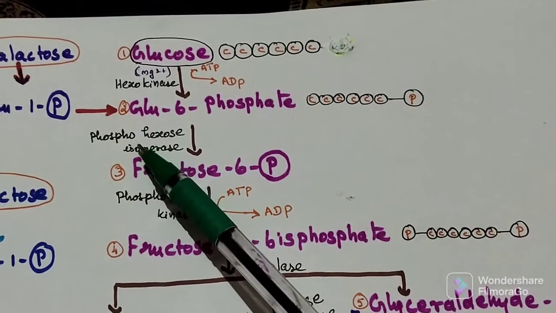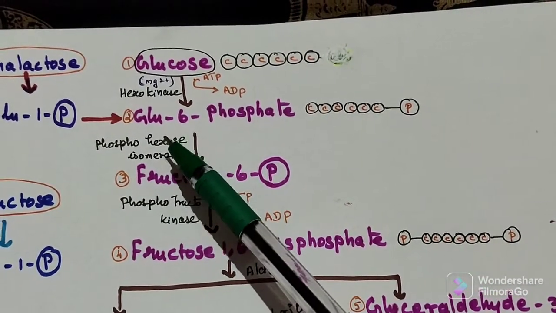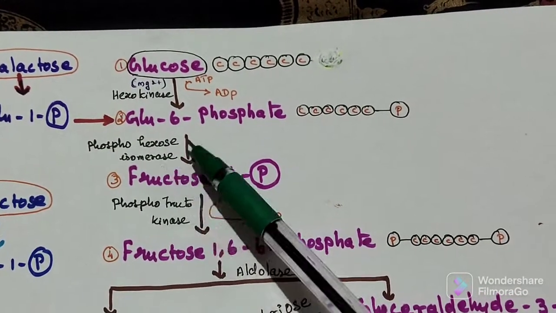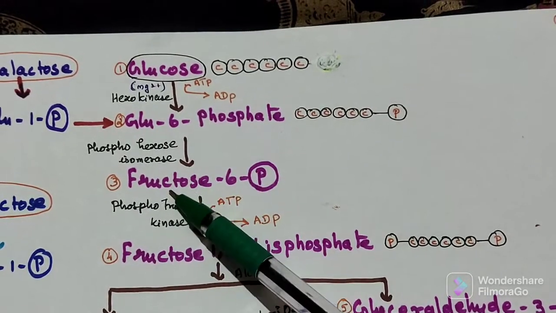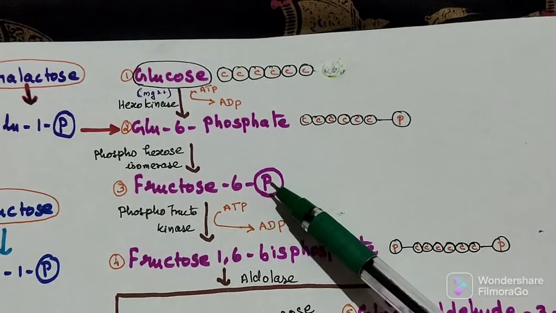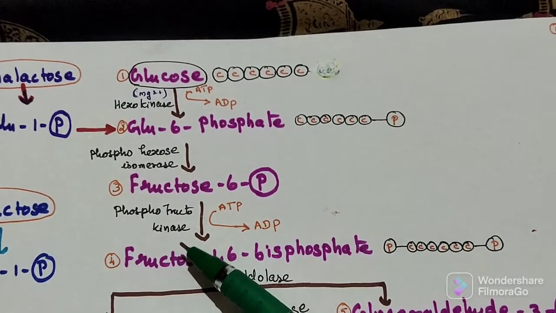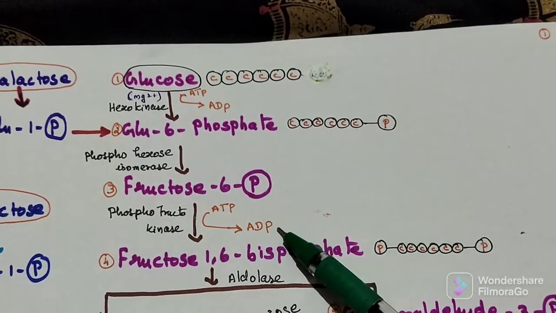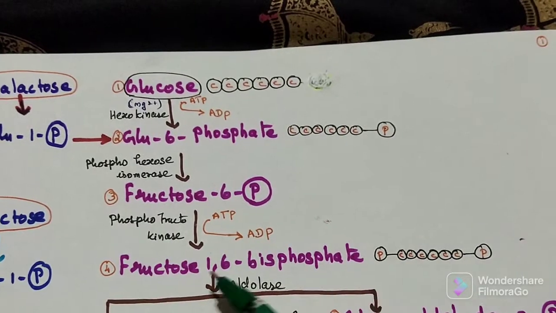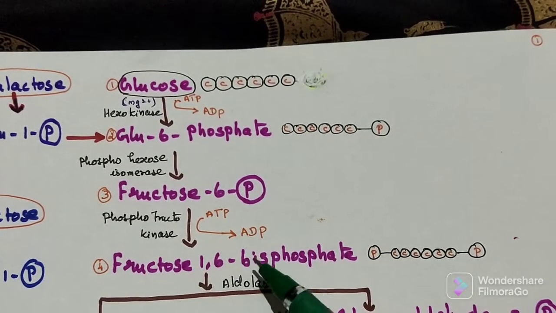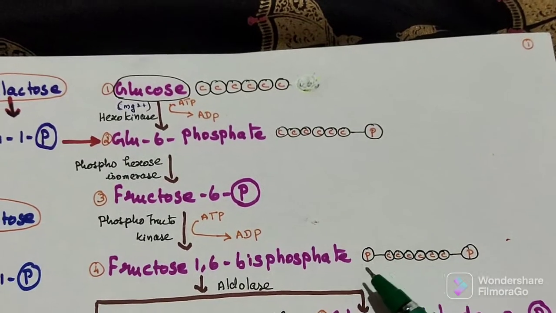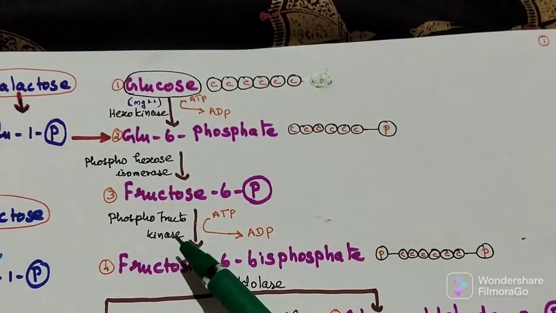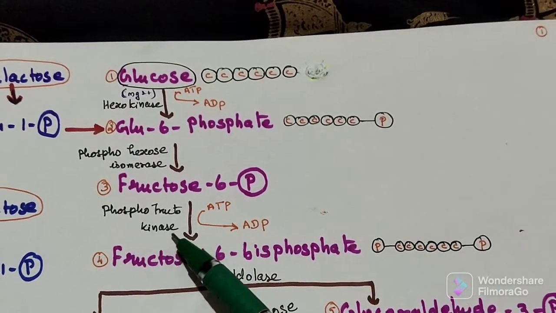Second step, isomerization. What is isomerization? Nothing added, nothing removed. Glucose and fructose have the same molecular formula. So glucose is converted into fructose 6-phosphate. Then again phosphorylation will occur. Adenosine triphosphate is converted into adenosine diphosphate. Then 1 molecule of phosphate will attach to the first position. So fructose 1,6 bisphosphate. Bis means 2 phosphates. First position and 6th position phosphate molecules are present. This reaction is catalyzed by phosphofructokinase enzyme.